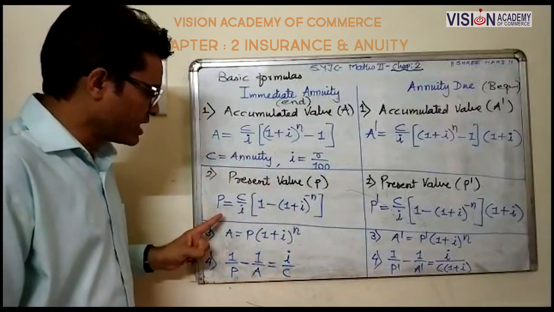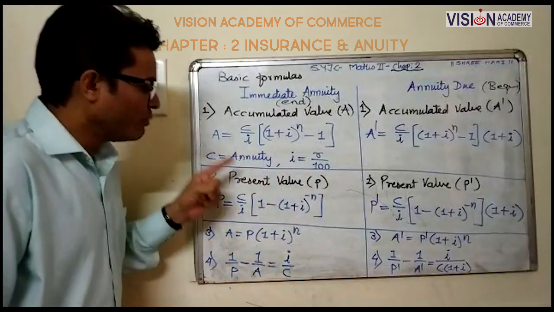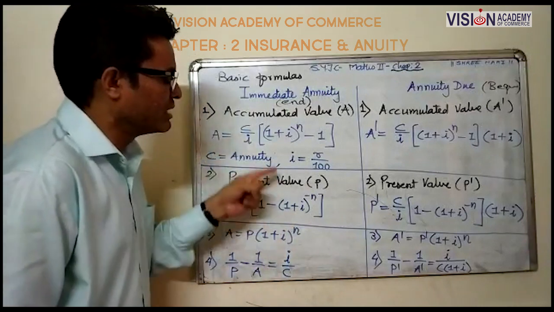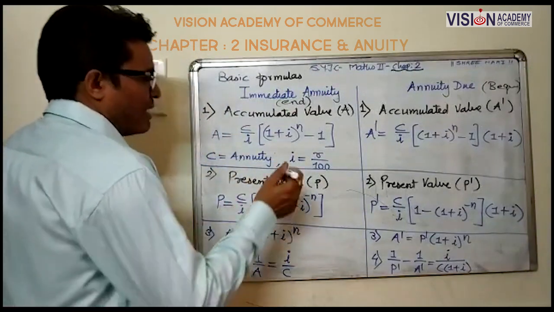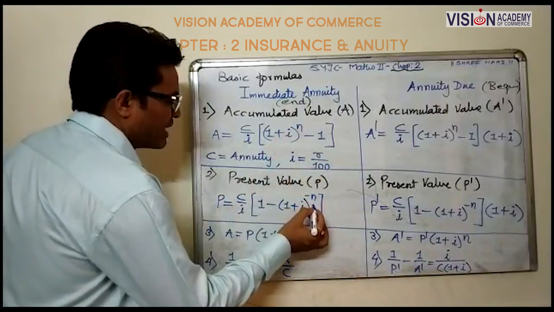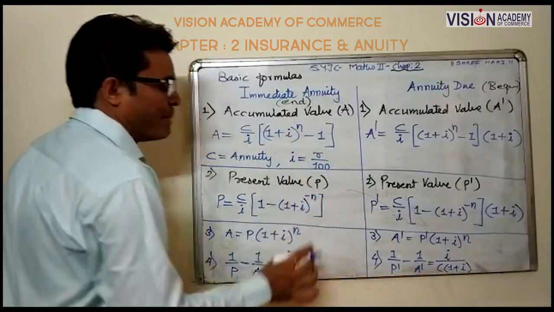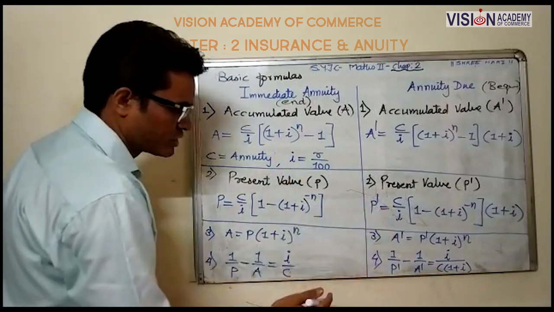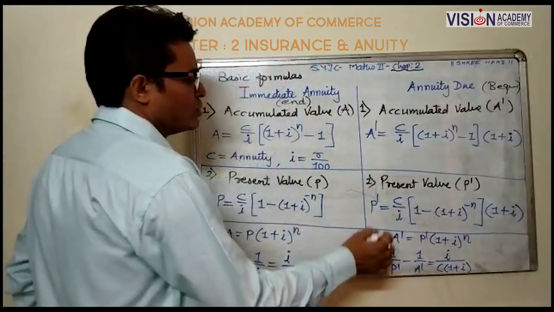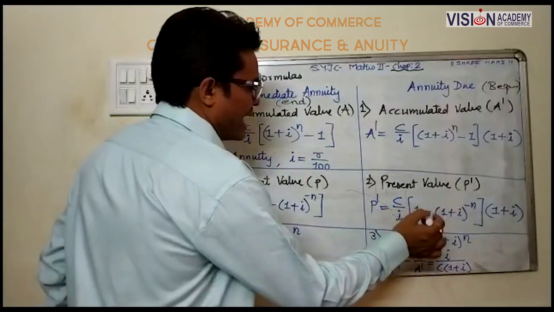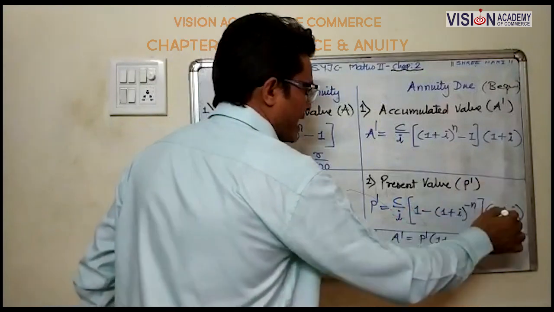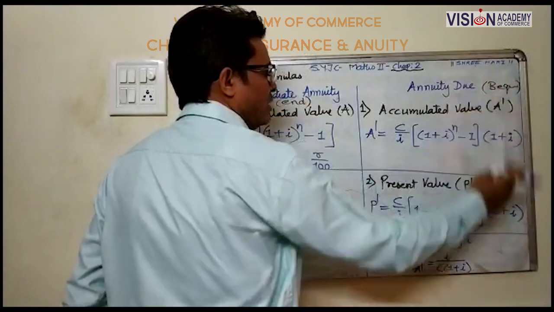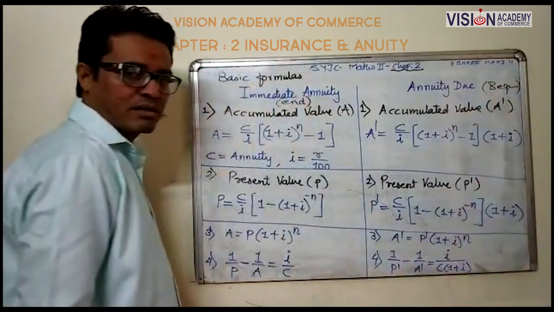See, P equals C upon I, 1 minus (1 plus I) raised to minus n. ये जो power n positive था, it becomes negative, minus n power. Here also same: P dash equals C upon I, 1 minus (1 plus I) raised to minus n, and again because of beginning, 1 plus I is the extra part.